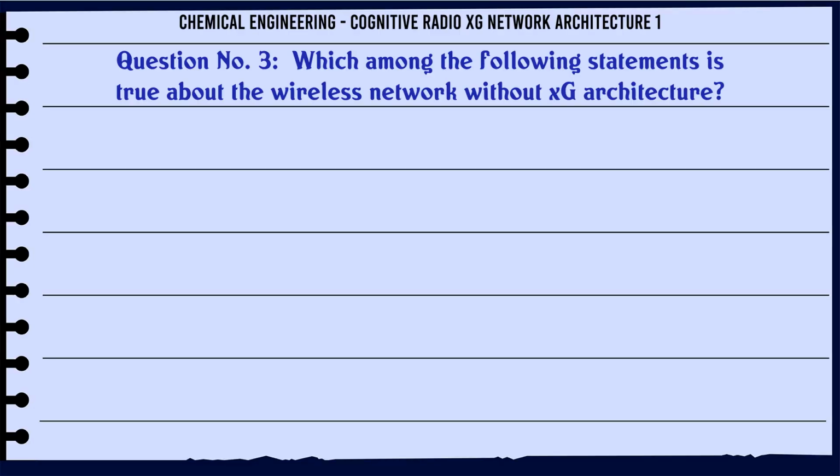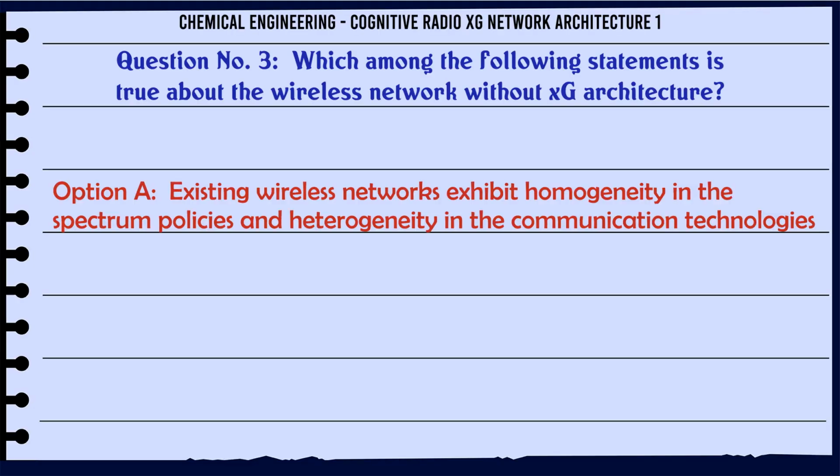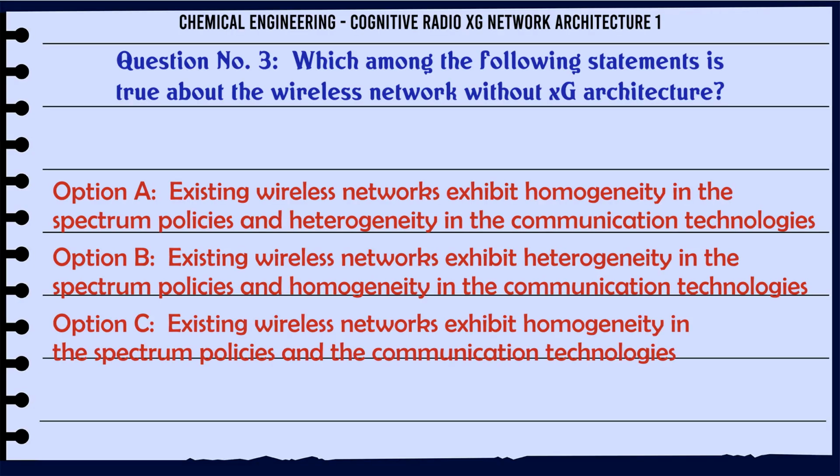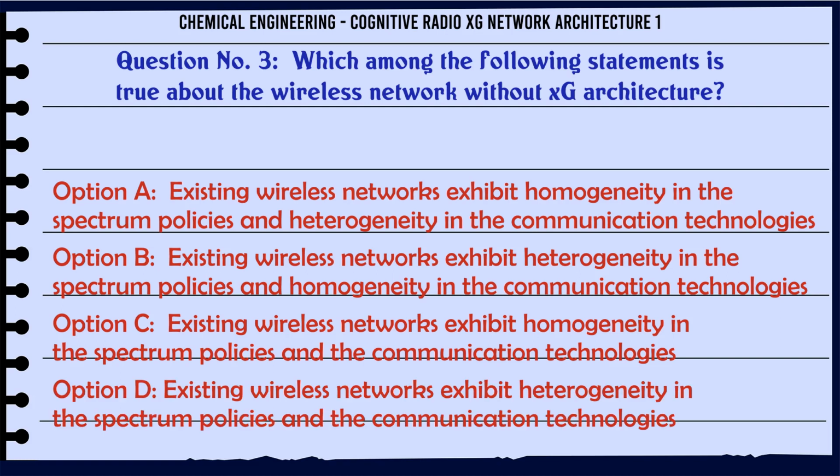Which among the following statements is true about the wireless network without XG architecture? A. Existing wireless networks exhibit homogeneity in the spectrum policies and heterogeneity in the communication technologies. B. Existing wireless networks exhibit heterogeneity in the spectrum policies and homogeneity in the communication technologies.